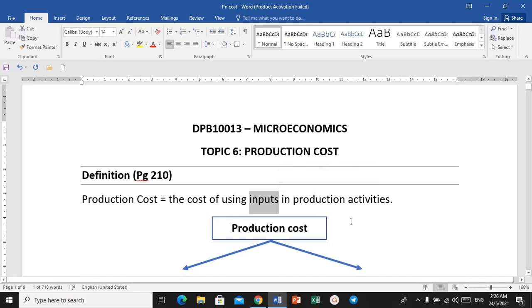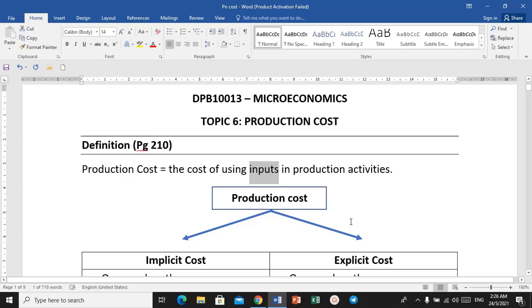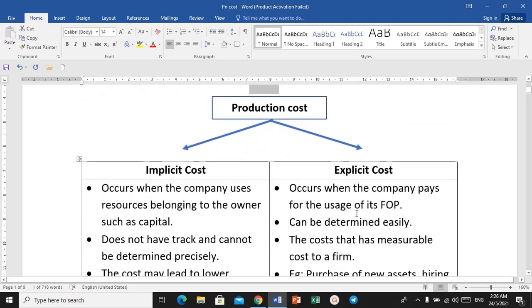Okay, so we're going to look at the fractions or the divisions of production cost in economics. So production cost can be divided into two: implicit cost and explicit cost. Cost implicit dan cost explicit. Okay, so implicit cost occurs when the company use resources belonging to the owner, such as capital. Okay, kos-kos yang wujud pada perniagaan apabila perniagaan menggunakan sumber-sumber yang berasal daripada pemilik perniagaan.